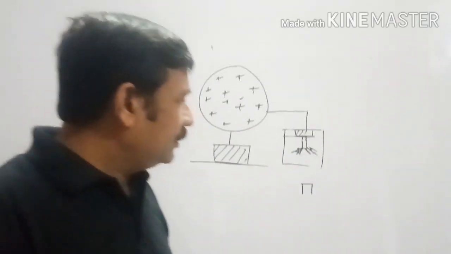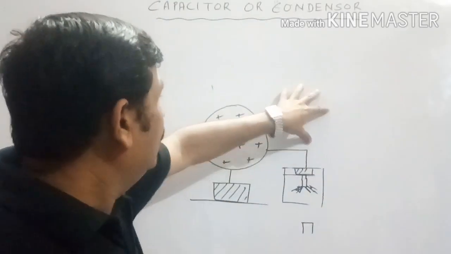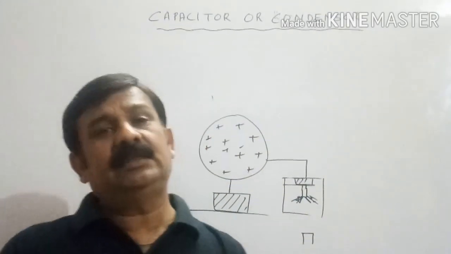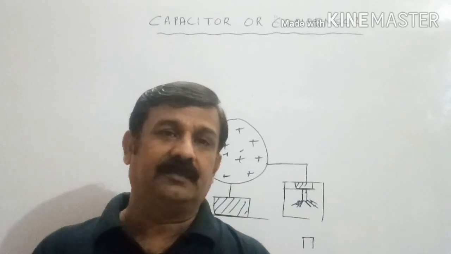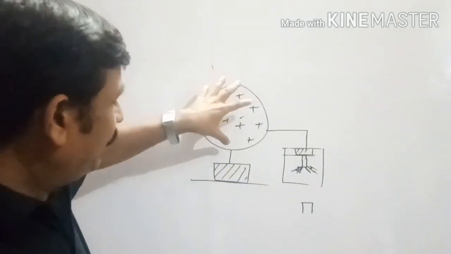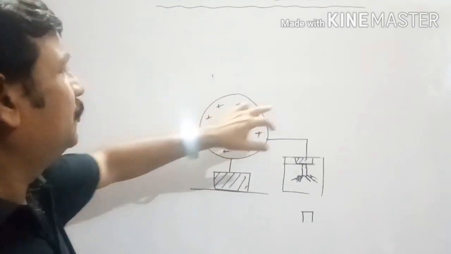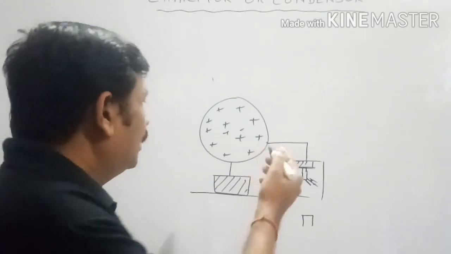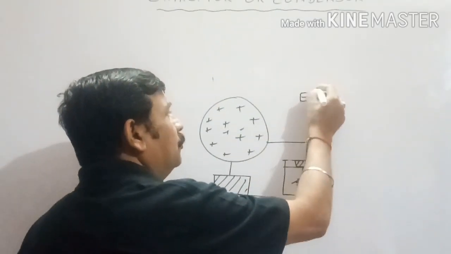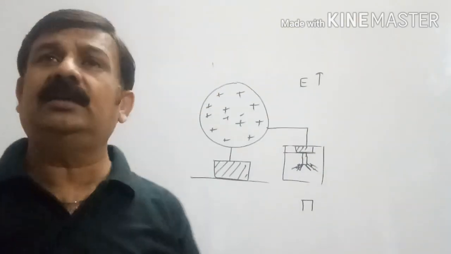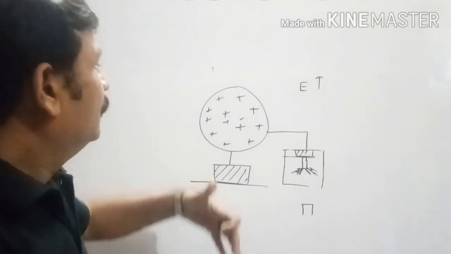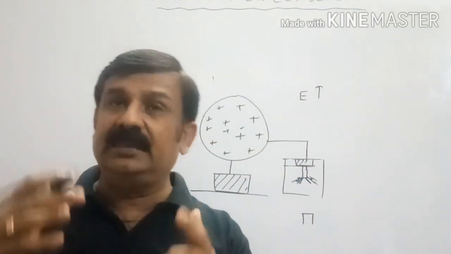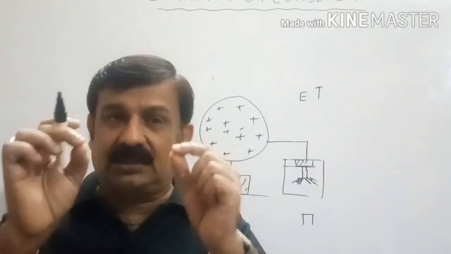Then scientists started discussing the behavior of the surrounding medium. Generally we say air is an insulator, air is a bad conductor. But when we have charged the body, this charged body develops electric field intensity around itself. More charge we give to the body, more intensity develops around the charged body. When the intensity around the conductor becomes maximum, or acquires a certain value,